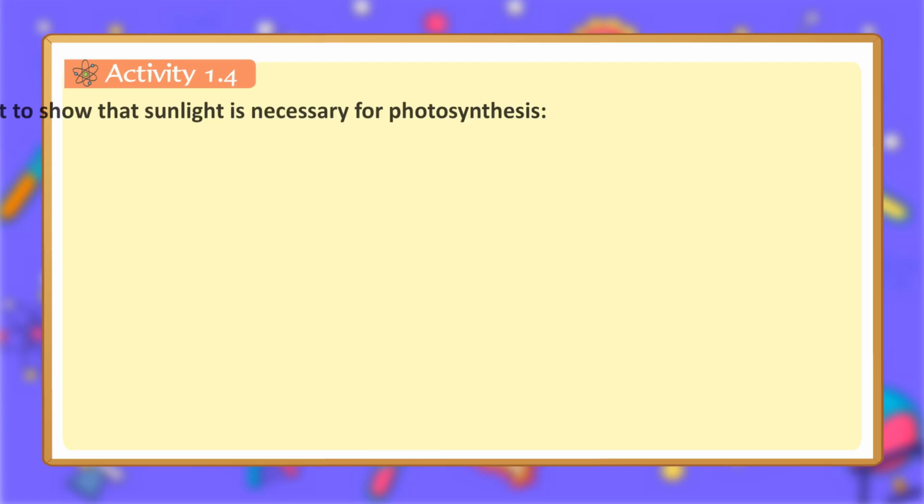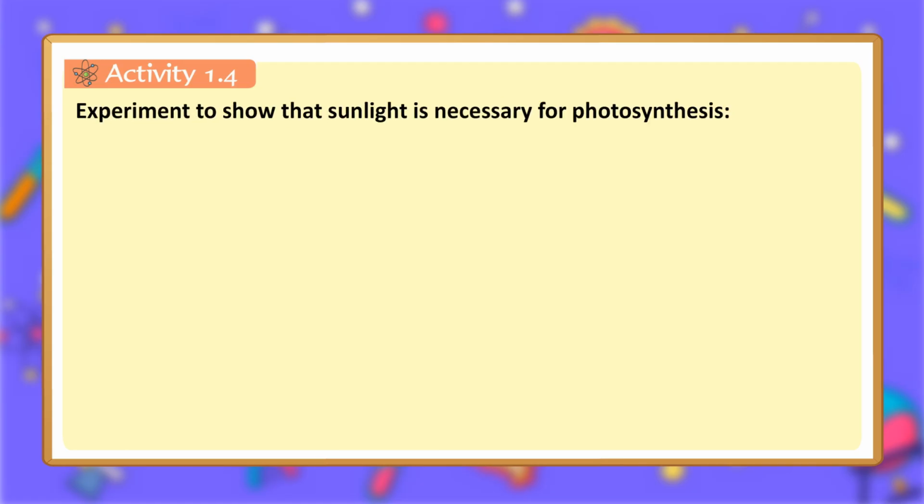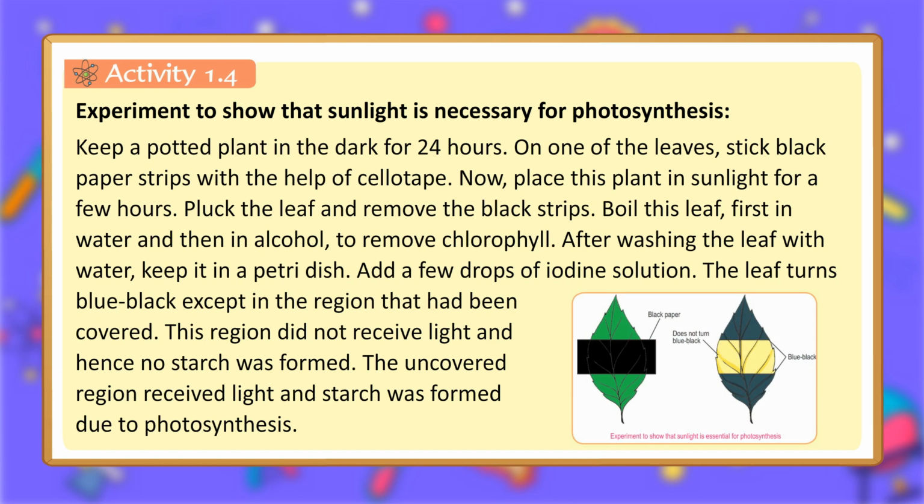Activity 1.4. Experiment to show that sunlight is necessary for photosynthesis. Keep a potted plant in the dark for 24 hours. On one of the leaves, stick black paper strips with the help of sellotape. Now, place this plant in sunlight for a few hours. Pluck the leaf and remove the black strips.